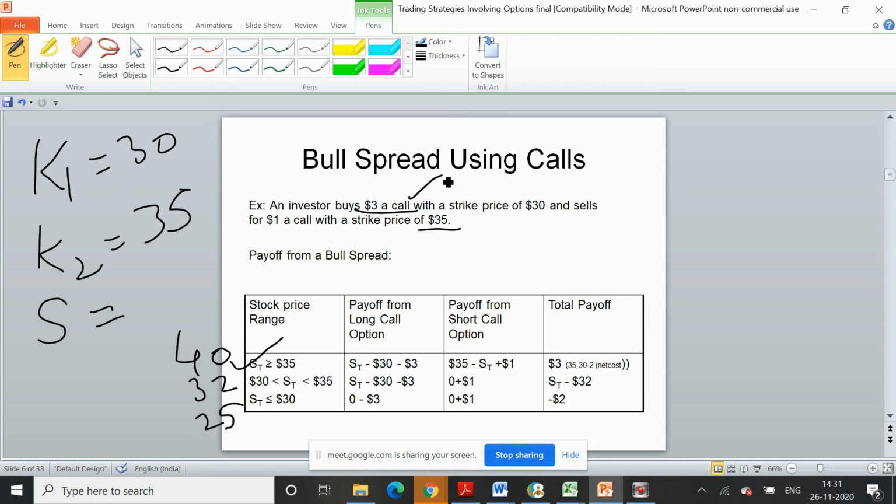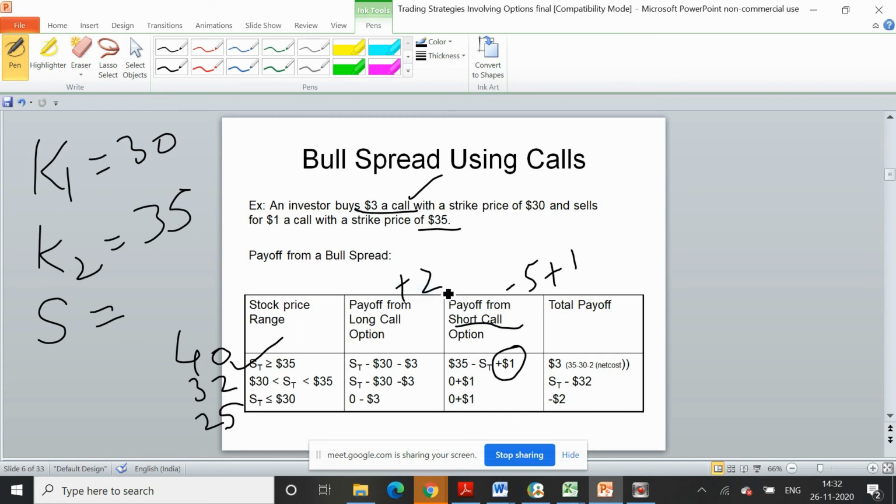And for the short call with strike 35, it will also be exercised. So 35 minus 40, that is minus 5, plus $1 because you have received this option premium, because you have sold the short call. So minus 5 plus 1.